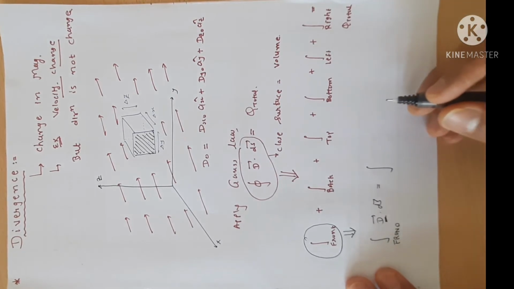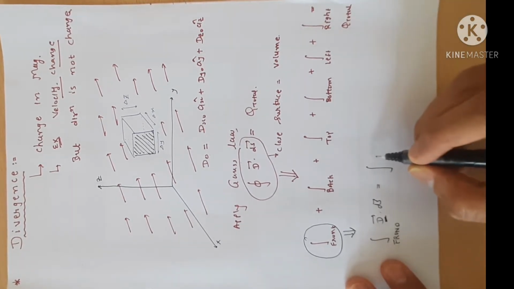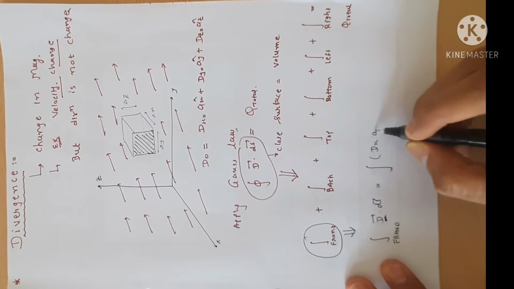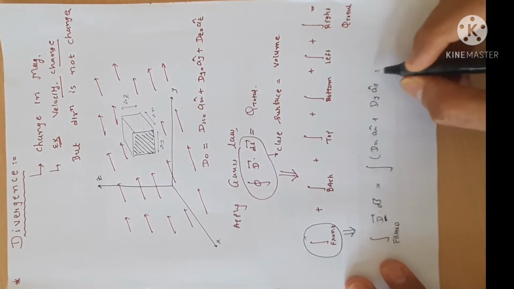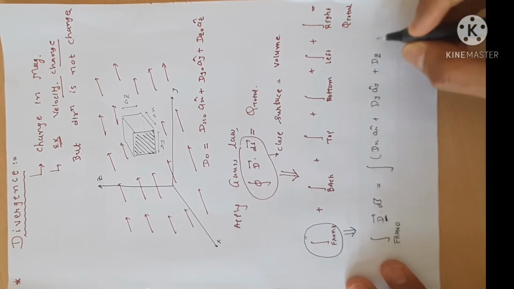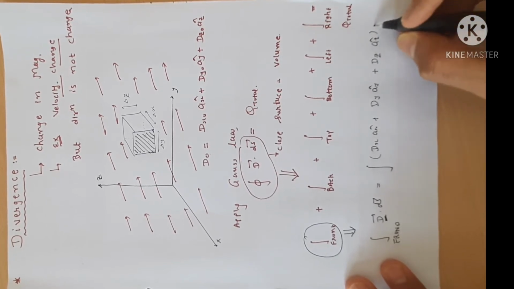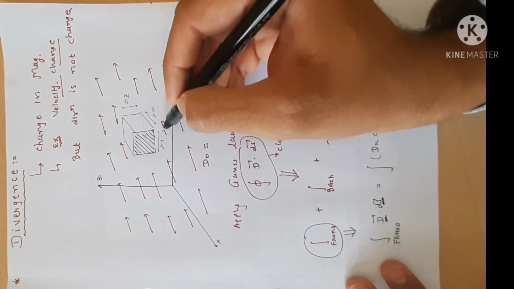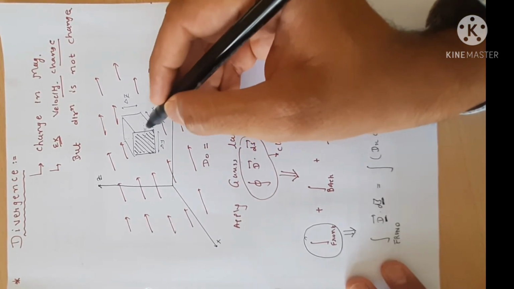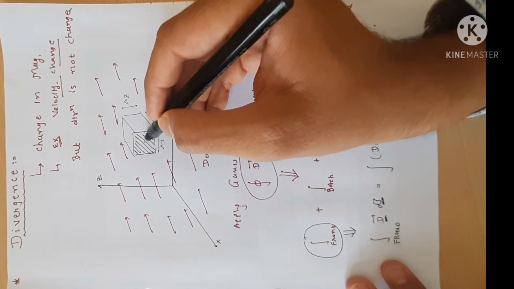We'll discuss all those things. Here D is Dx ax plus Dy ay plus Dz az, dot dS. What is dS? dS is the surface of the front side, which is delta y delta z. And what is the direction of the surface?